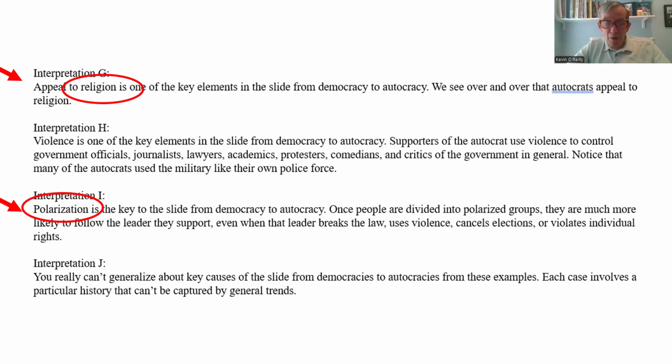Now, I do want to point out interpretation J, which is you really can't generalize. So some students may think, like, yeah, I mean, every one of these is different. The leaders are different. The specific situations in the countries are different. So that's an important factor.